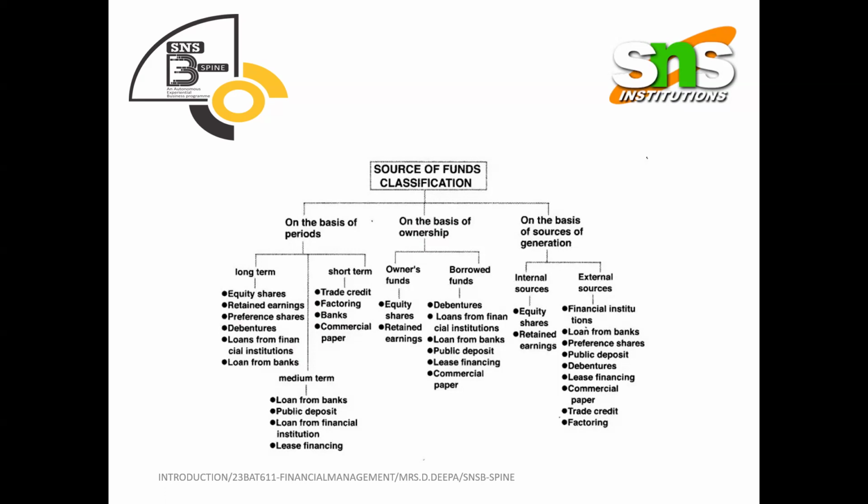And next, debentures are another form of sourcing finance for companies. We can also say debentures and bonds; these are different concepts. Debentures are released by companies, whereas bonds are released by the government.